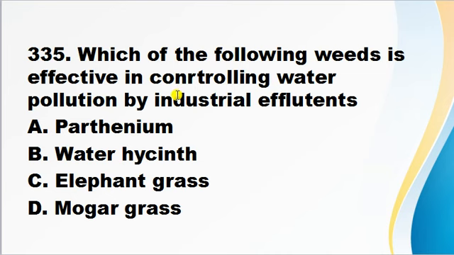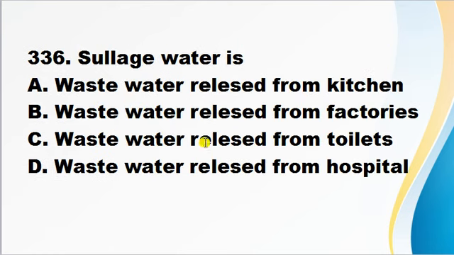Which of the following weeds is effective in controlling water pollution by industrial effluents? A. Parthenium, B. Water hyacinth, C. Elephant grass, D. Mogar grass. So correct answer is Parthenium. Parthenium is a shrub and it is a weed that is effective in controlling water pollution by industrial effluents. So correct answer is A.